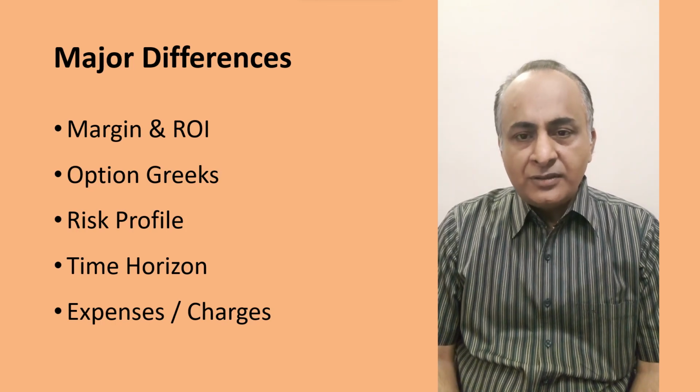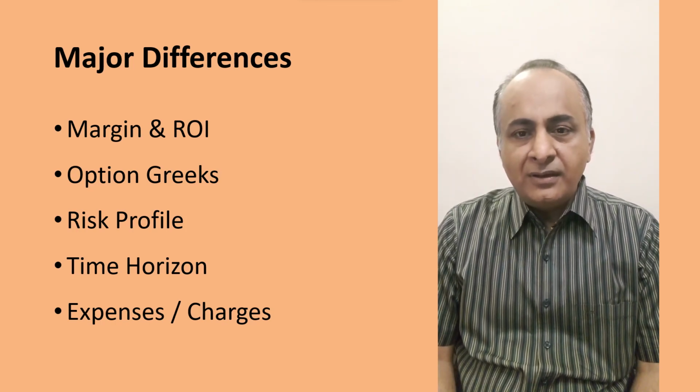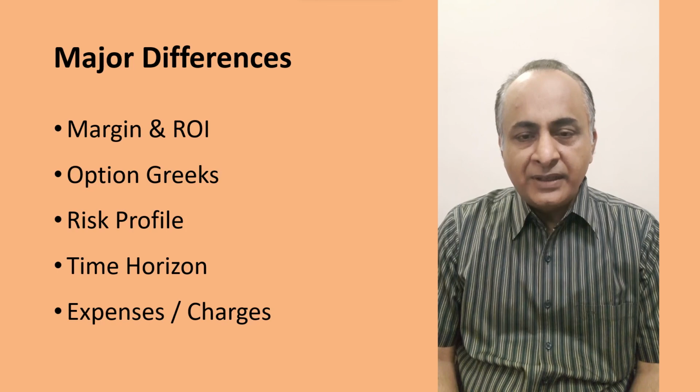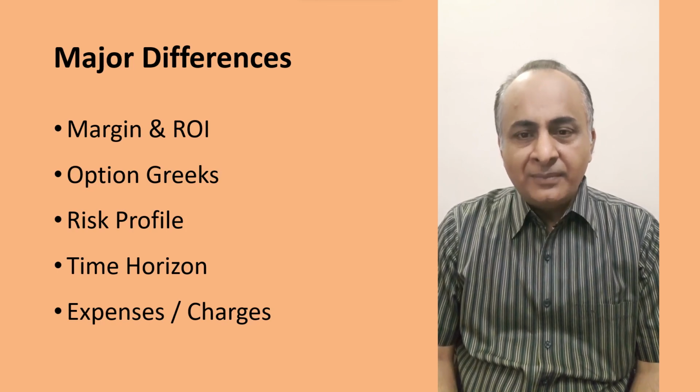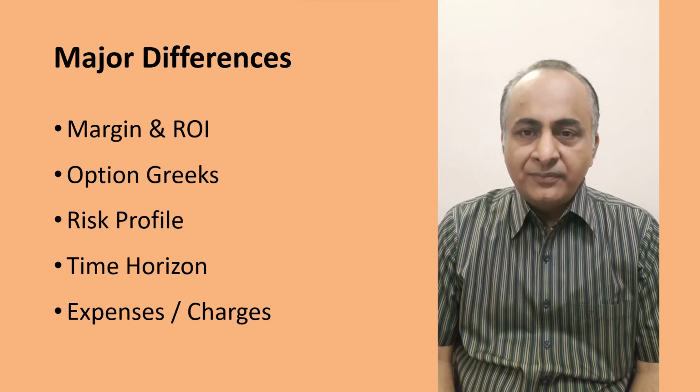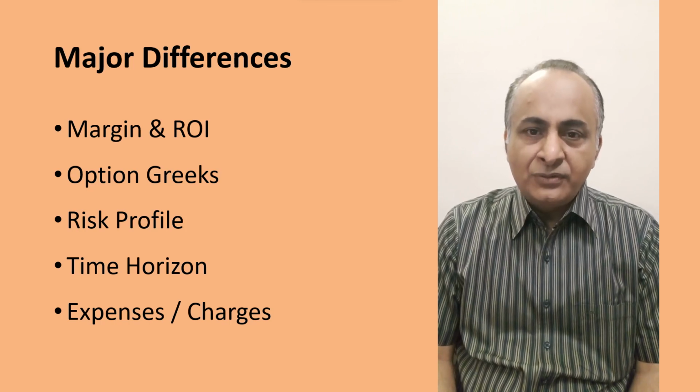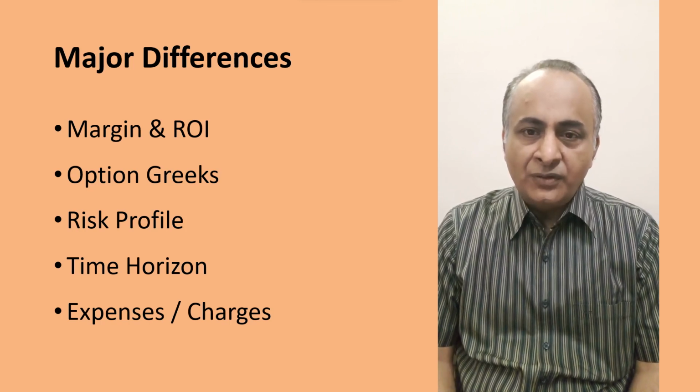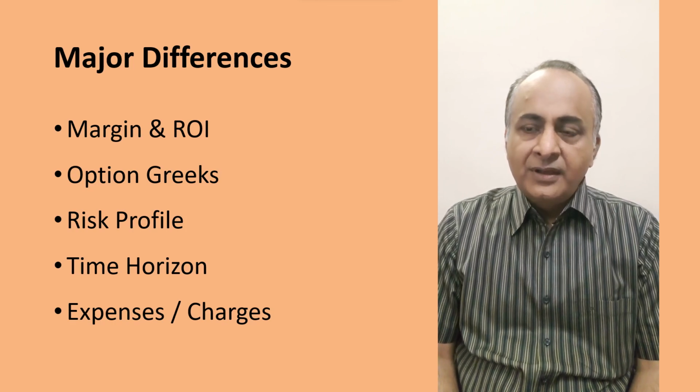So that's all about explaining these three segments. These are the different dimensions of these three segments. Hope this will help you in deciding which segment you want to operate in.